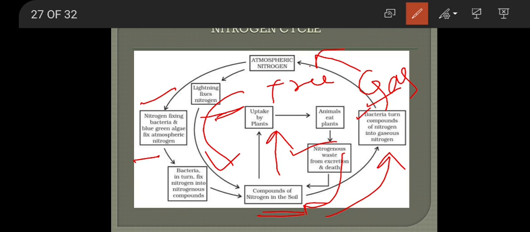Is it clear? So with that I conclude: nitrogen fixation, and then it is utilized by the animals. This ammonification and nitrogen assimilation, all that we will learn in detail in a higher class.